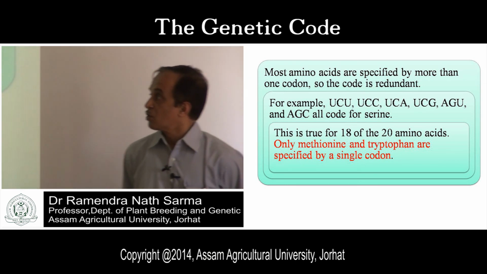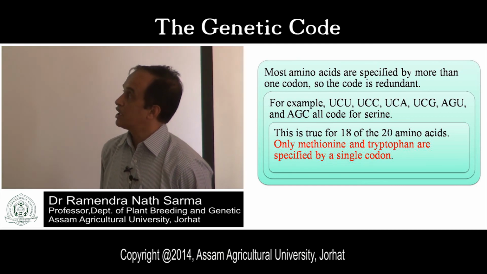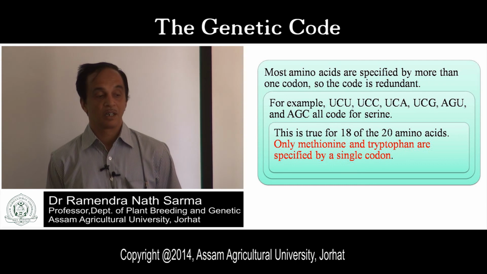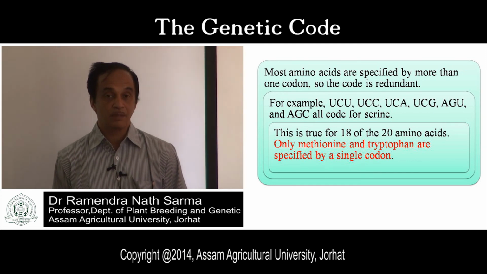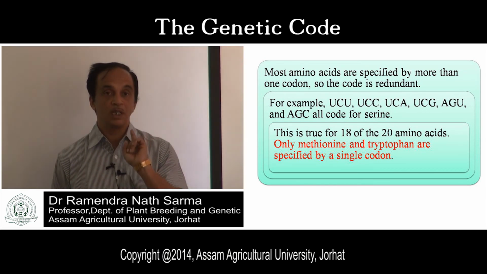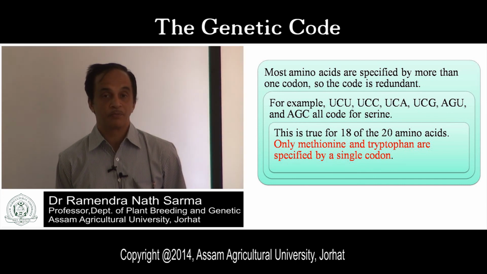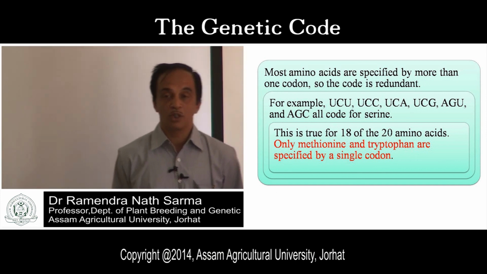Look at the example: for serine, 6 codons are there for a particular amino acid. Out of 20 amino acids, 18 are coded by more than one codon.